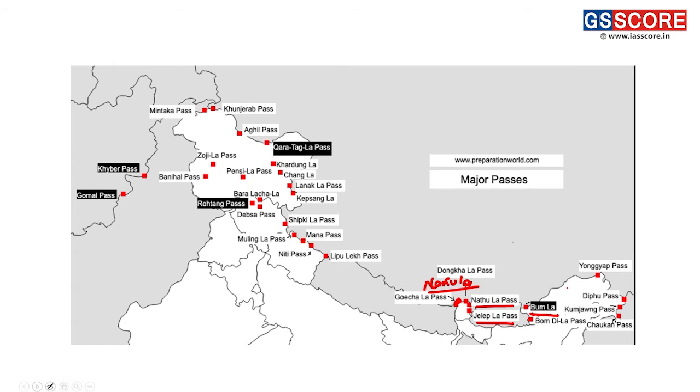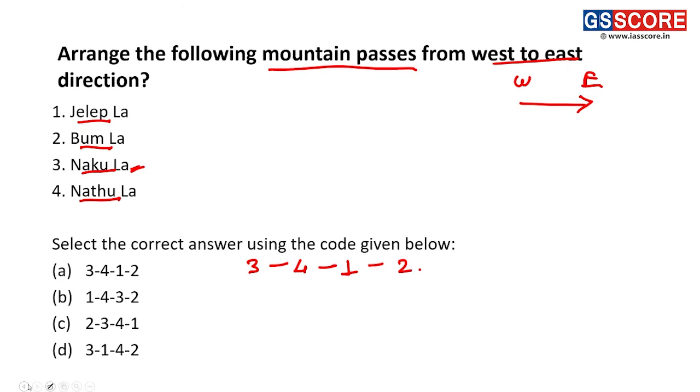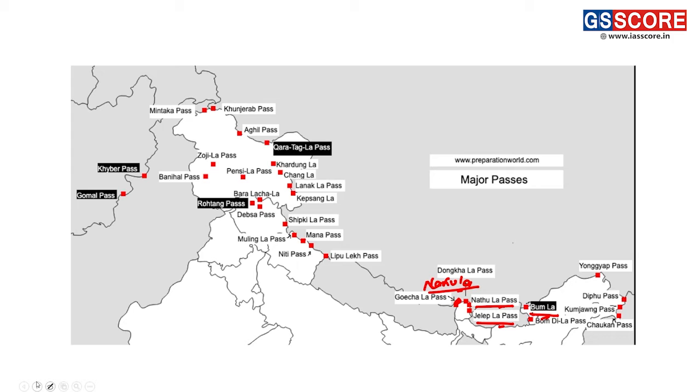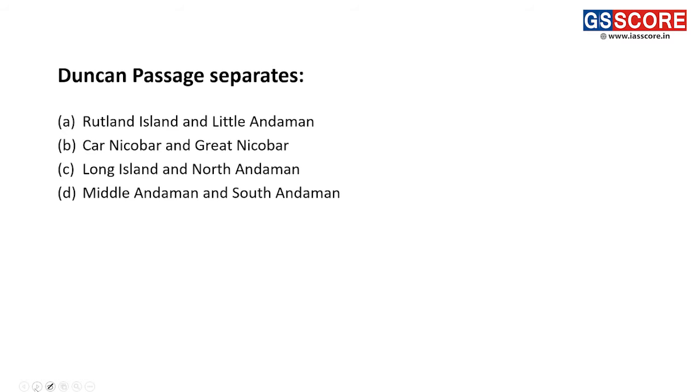We can see it on the map also: Nakula, Nathula, Jelepla and Bomdila. So this is the sequence for our answer here. Thus 3, 4, 1, 2, which is matched by A, making A the correct answer for this question. These passes connect parts of India with Tibetan China. Thus, these passes remain in news for many reasons.